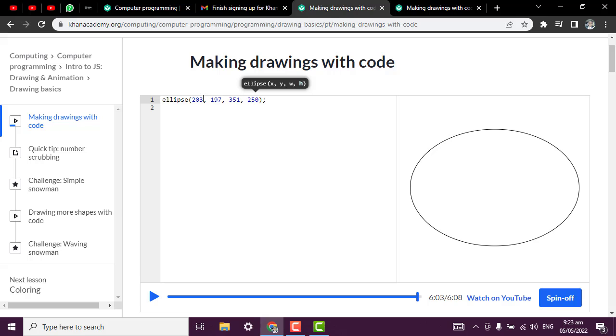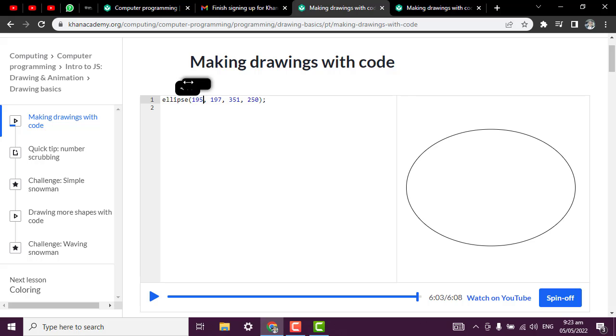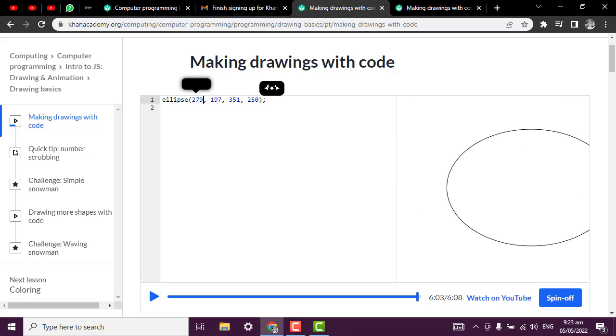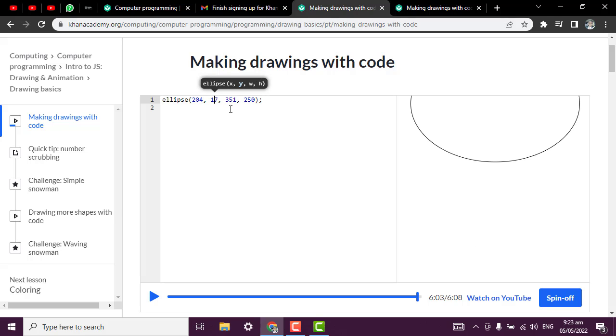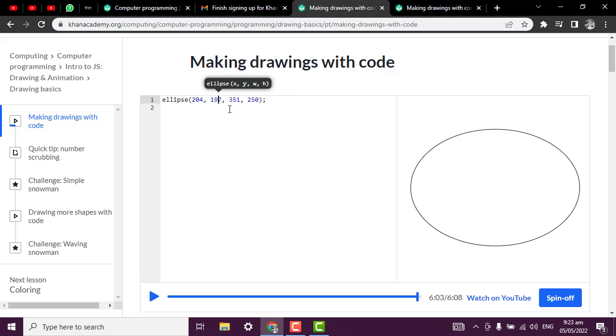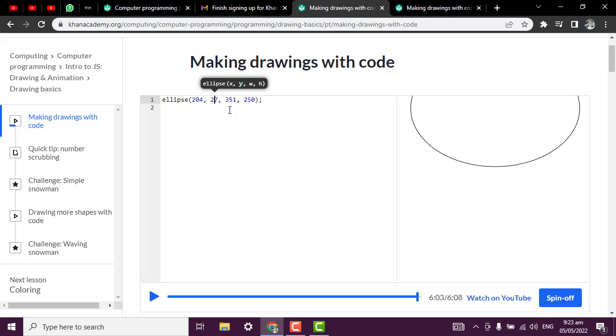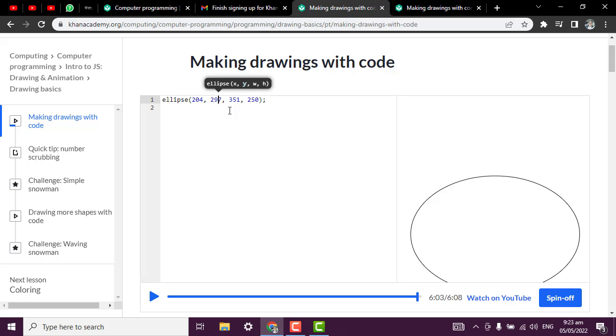So this controls the position x and position y, that is where the circle is. This and this control the position of where the circle is. Okay, I can make it 190, I can make it 290. You can see, so that is position.